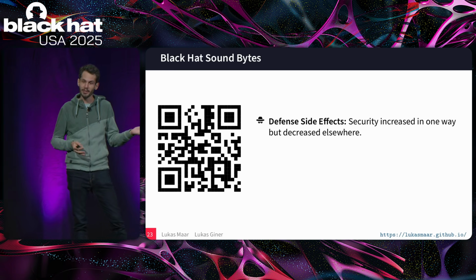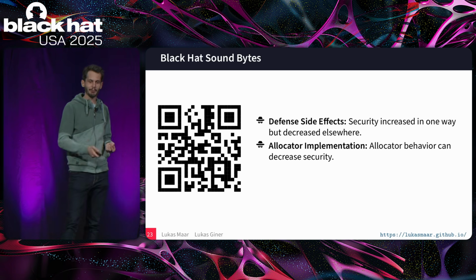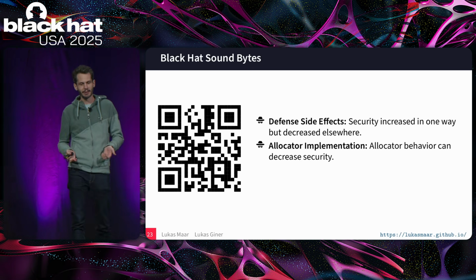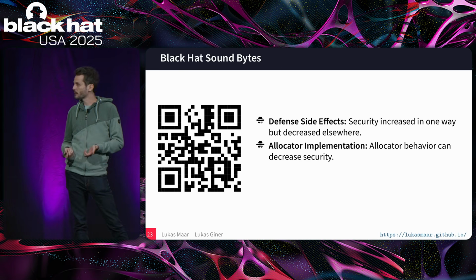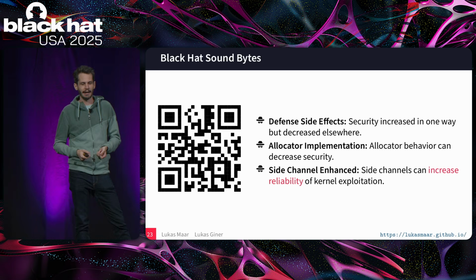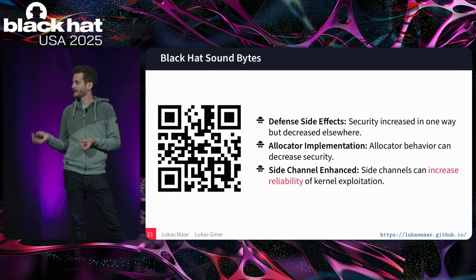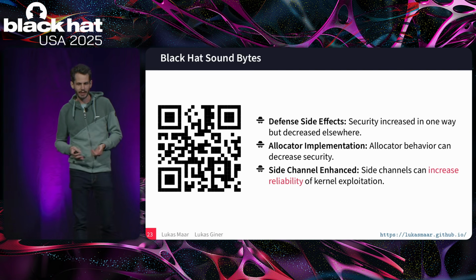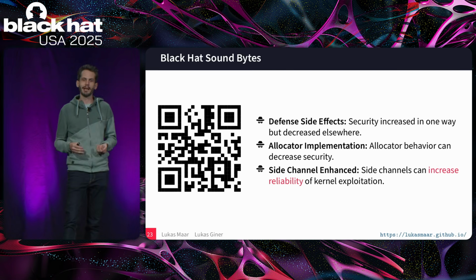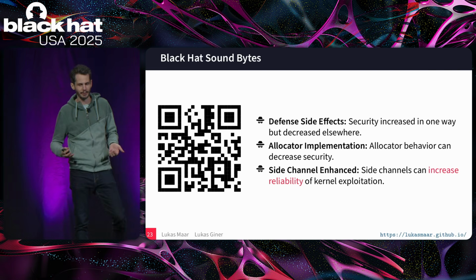They hopefully also increase it somewhere else, but that's something to be mindful of. And similarly for the allocator, the implementation can also help us amplify our attack. And finally, we've shown that we can put together side channel attacks with traditional kernel exploitation to remove some of the uncertainty and the guesswork there.